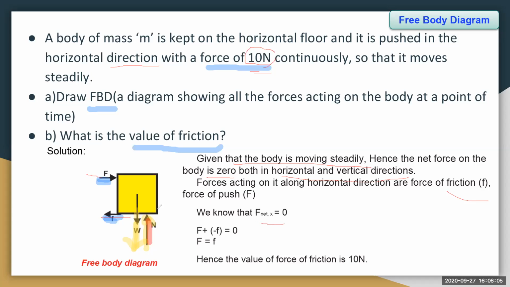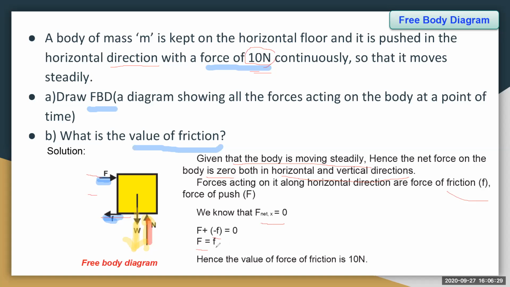Then what happens? Only two forces are acting horizontally. One is from the left side, one is from the right side. They are in opposite directions. Therefore, capital F, the force of push, plus minus f, we have taken minus because the force of friction is against the force of push, and that is equal to 0.